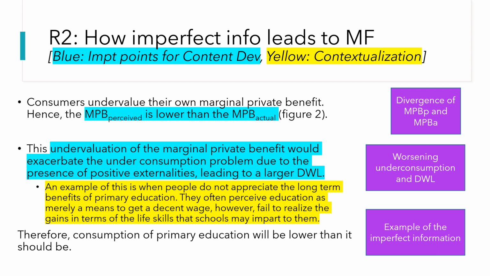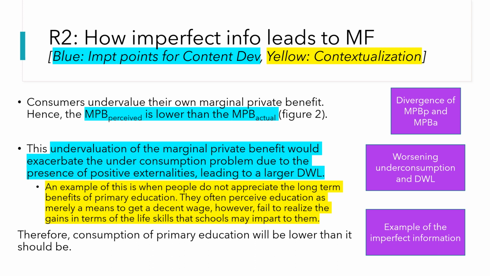So here we explain that this undervaluation of marginal private benefit would actually exacerbate, or make worse, the underconsumption problem, because there are positive externalities and there is also this information gap. So there is a larger underconsumption, and this actually leads to a larger dead weight loss.